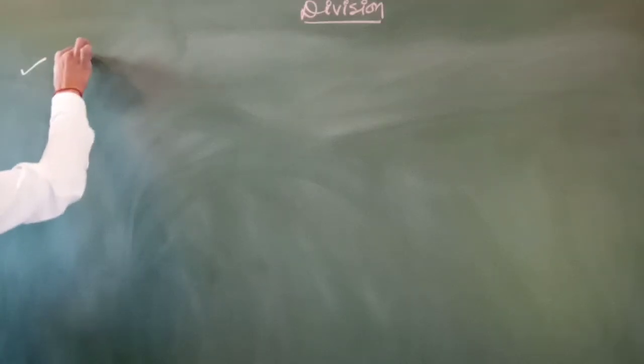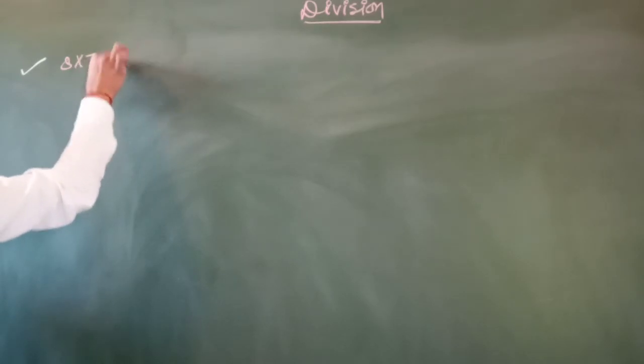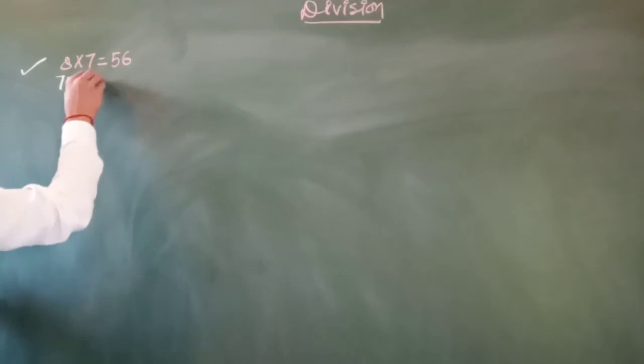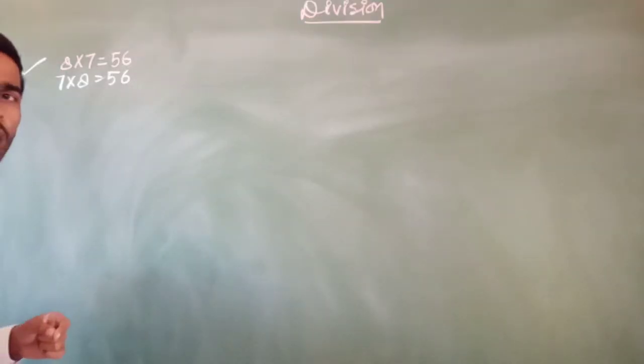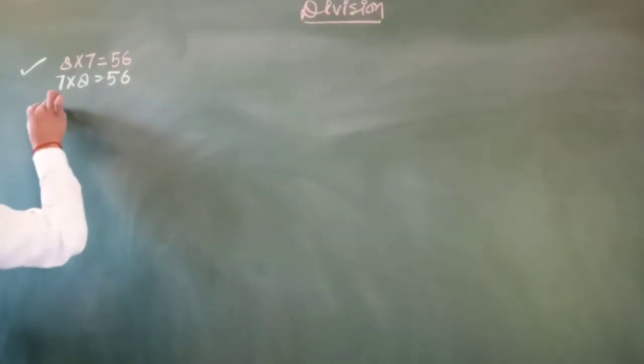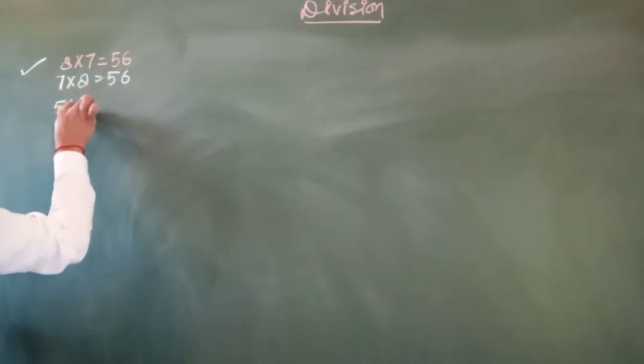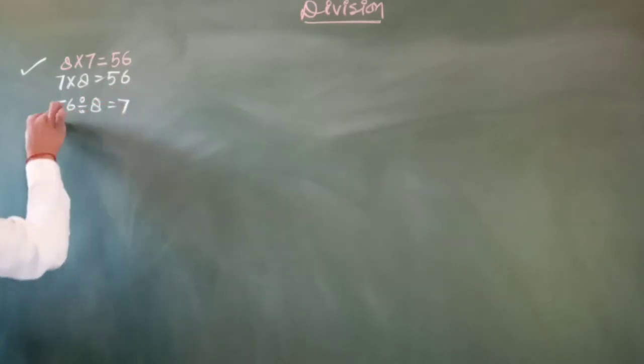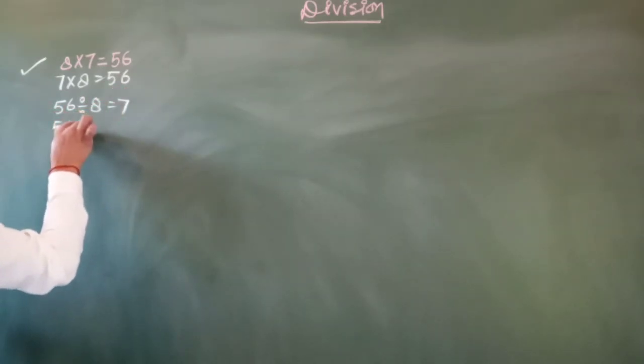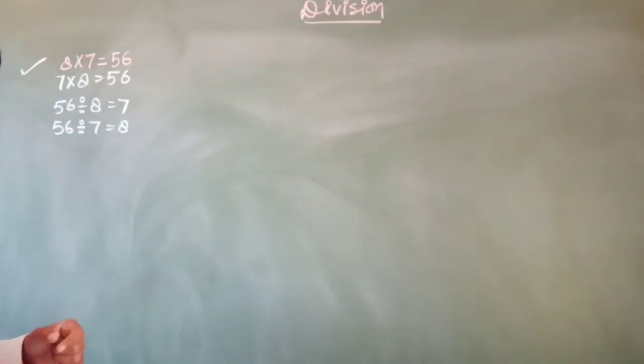If there are two numbers, 8 multiplied by 7 is equal to 56, and 7 multiplied by 8 is equal to 56. If you want to write the division fact, we can say that 56 divided by 8 is equal to 7 and 56 divided by 7 is equal to 8. That is a division fact.